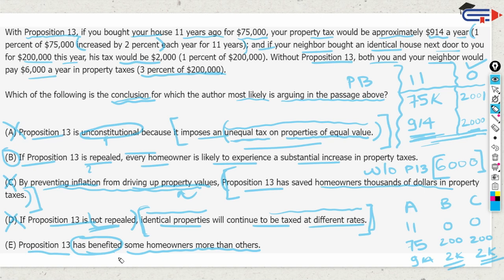We can't say it has benefited. If it had said P13 might benefit, or P13 when it becomes a law will benefit some homeowners more than others, I would have bought that. "Has benefited," past tense, is not true, because it's just a proposition, it has not become a law. That's why they are using the term "would." It's a hypothetical situation, so this doesn't go through.